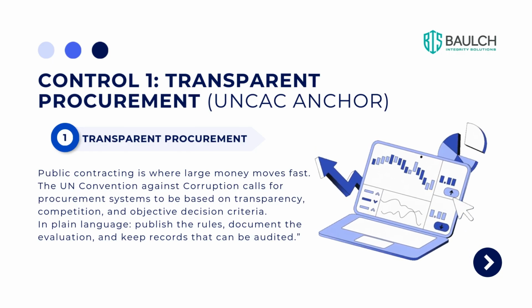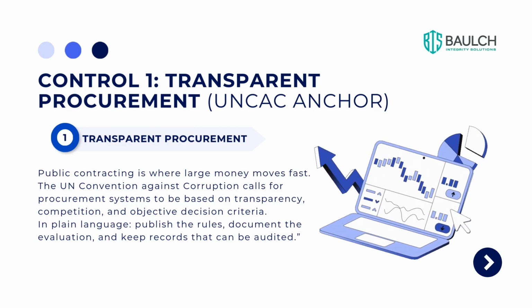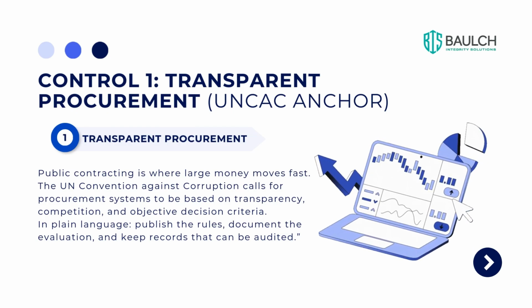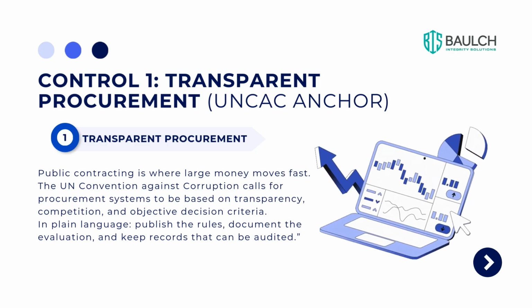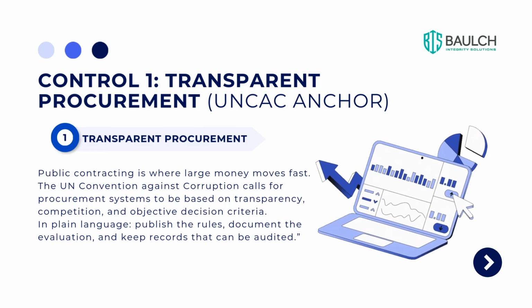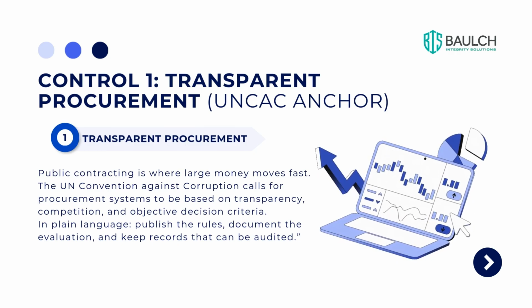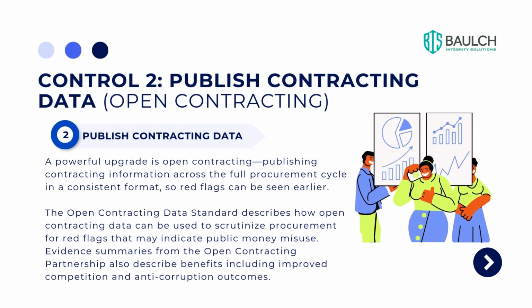Public contracting is where large money moves fast. The UN Convention Against Corruption calls for procurement systems to be based on transparency, competition, and objective decision criteria. Publish the rules, document the evaluation, and keep records that can be audited. Control 2 is publishing contracting data.